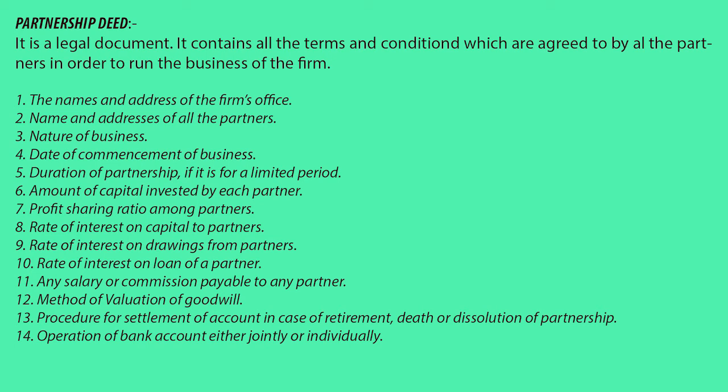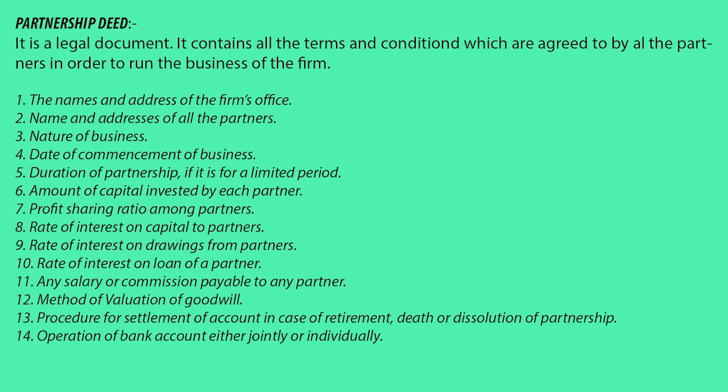13th point, procedure for settlement of account in case of retirement, death, or dissolution of partnership. If any partner retires, or dies, or if the firm is dissolved altogether, whatever the account of each partner is in the business has to be settled. Settled means they have to be paid back to the partner who is retiring, or if the partner is deceased, the executor of the deceased partner will receive the final settlement, or in case of dissolution, all the partners of the business will receive the final settlement, whatever belongs to the partner.